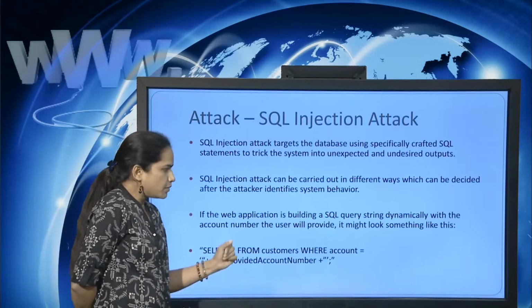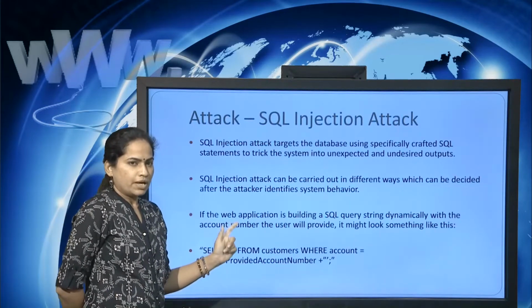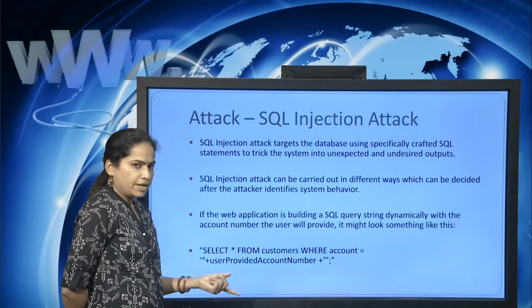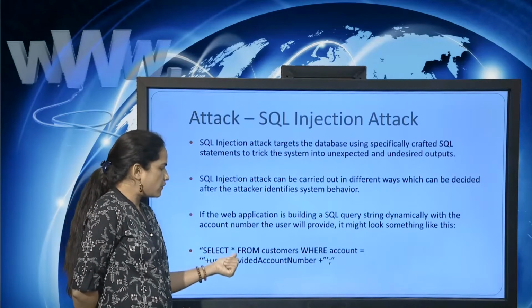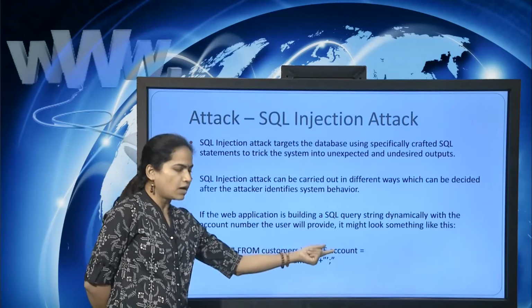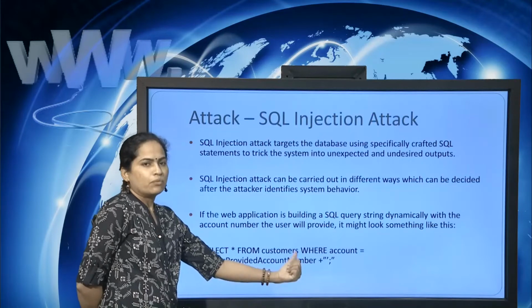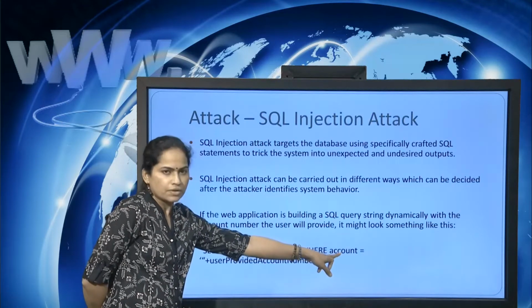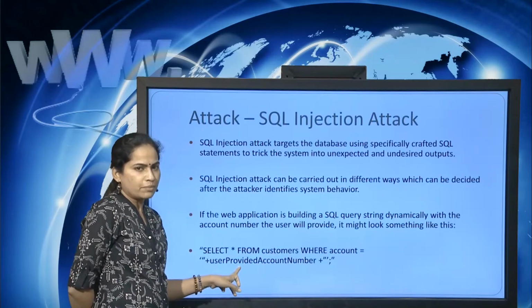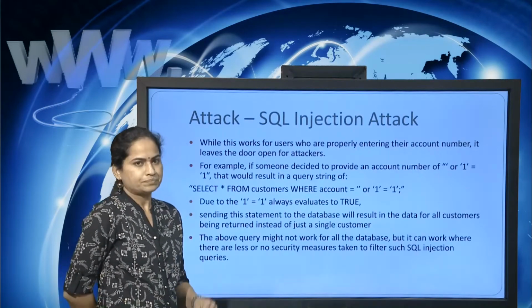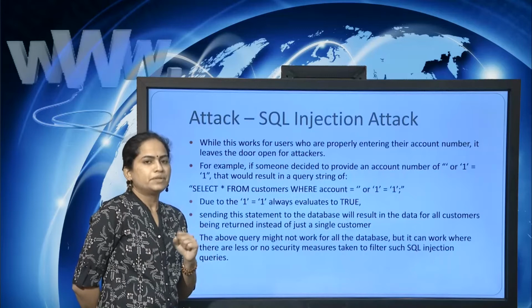What is the query? Select star from customers where account is equal to user provided account number. The value of this account will be provided by the user.